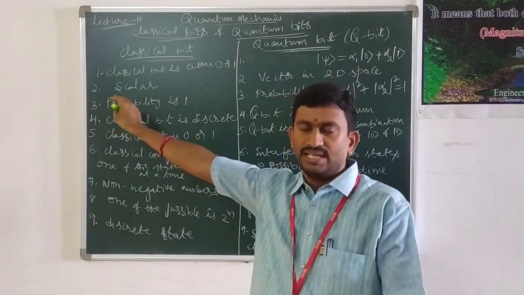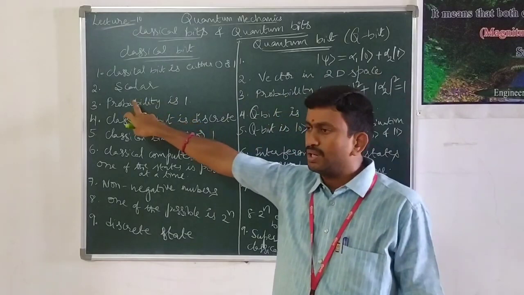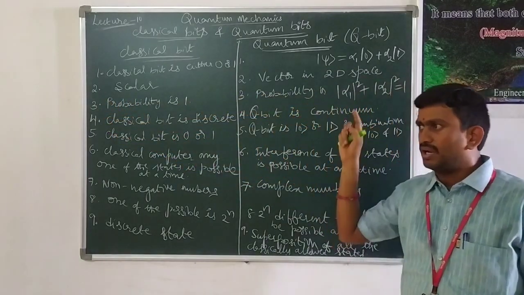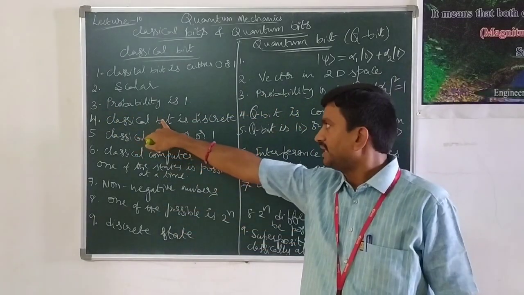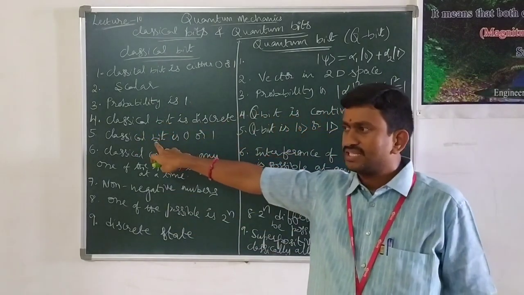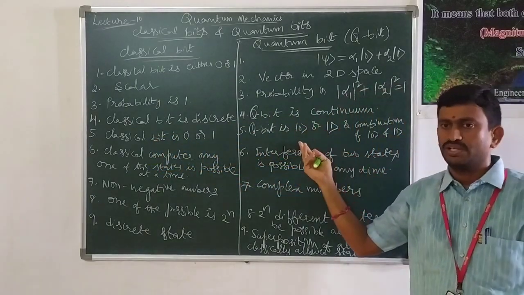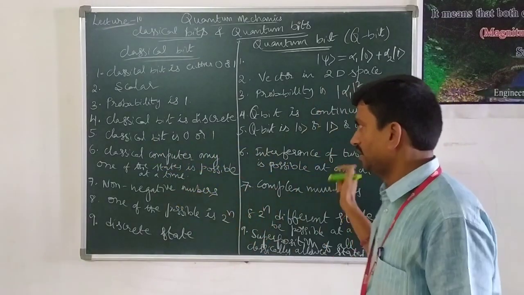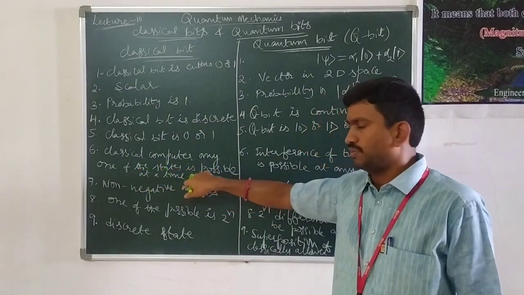Whereas a classical bit is a scalar, a quantum bit is a vector in 2D. The probability of a classical bit is always 1. The probability of a quantum bit is the modulus of alpha 1 squared plus modulus of alpha 2 squared equal to 1. Whereas a classical bit is discrete, a quantum bit is a continuum. The classical bit value is either 0 or 1. The quantum bit value is either ket 0, ket 1, or a combination of any value between 0 and 1.